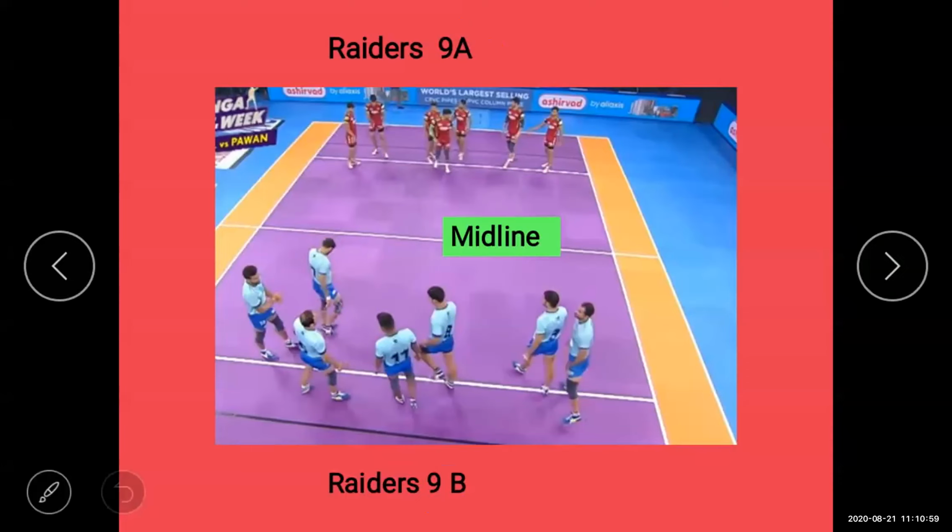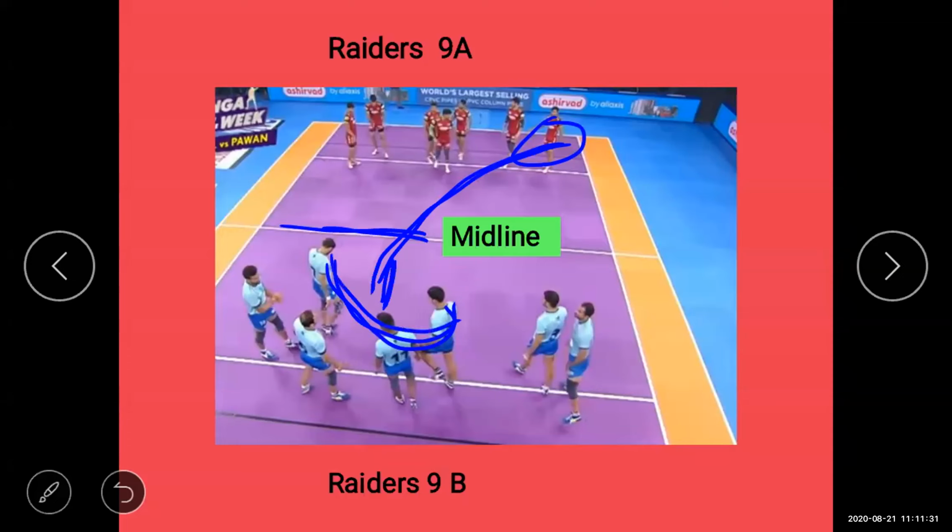Again I want to explain this point: whoever the player is that has to enter, suppose this player enters here, and he has to return back to his ground. But at that time, all three have to touch this player to stop him. But if the player succeeds in touching the middle line or crossing the middle line, then whoever touched the player is declared out.